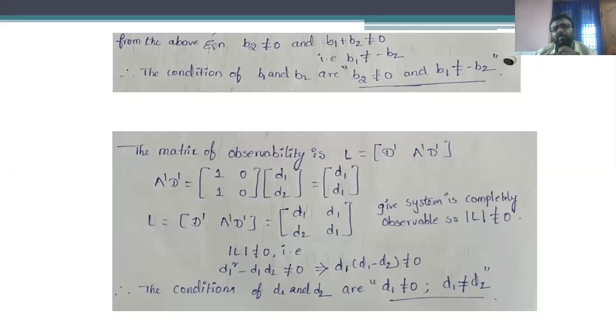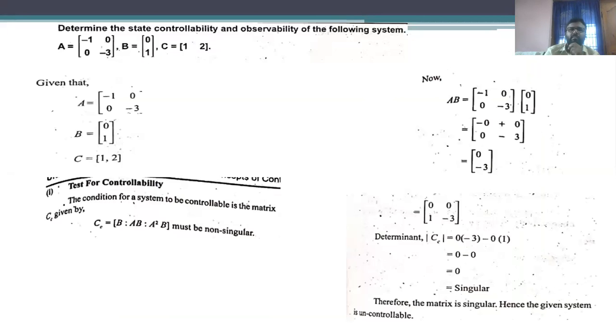These kinds of problems are also asked in our previous university examinations. That means we have to frame the relationship between B1, B2 and D1, D2. In a similar fashion we are going to solve the next problem. This is the statement of the problem: determine the state controllability and observability of the following system. Here he has given the matrices as A, B and C.